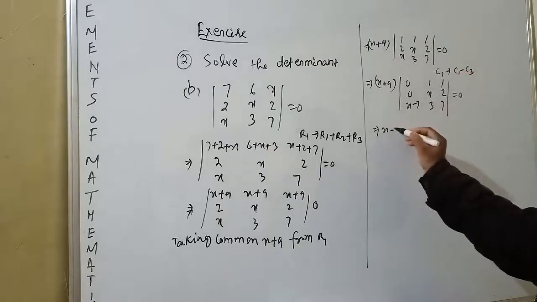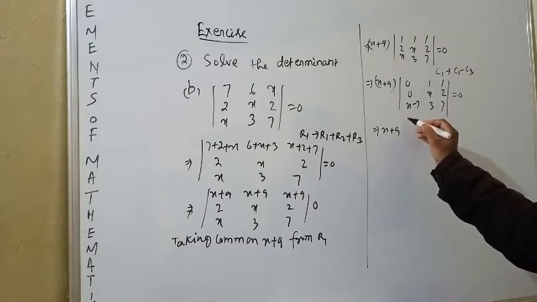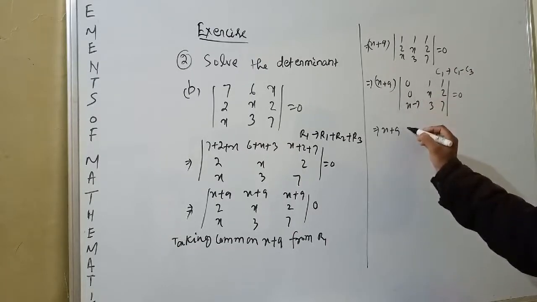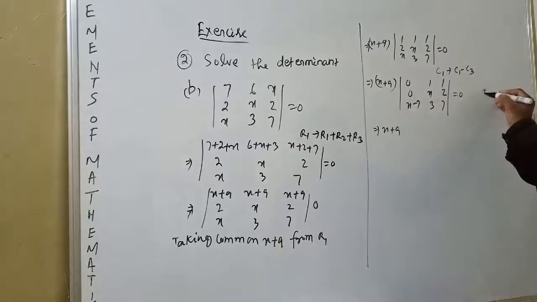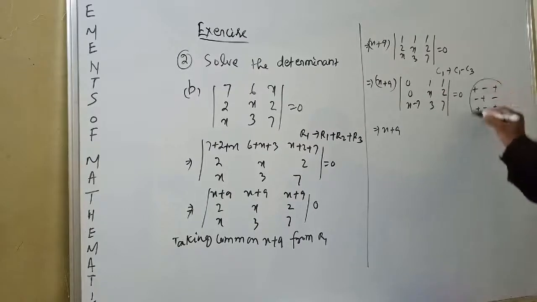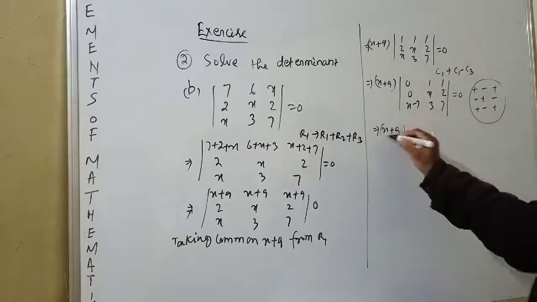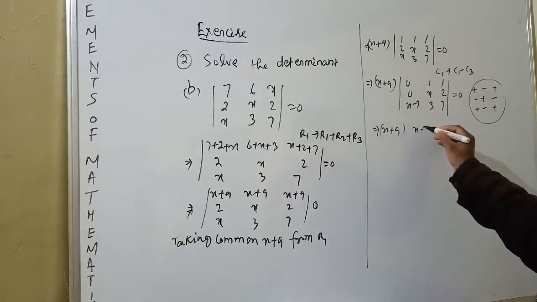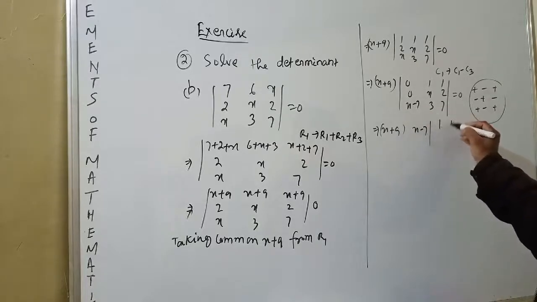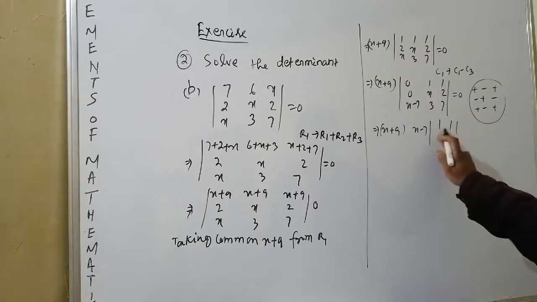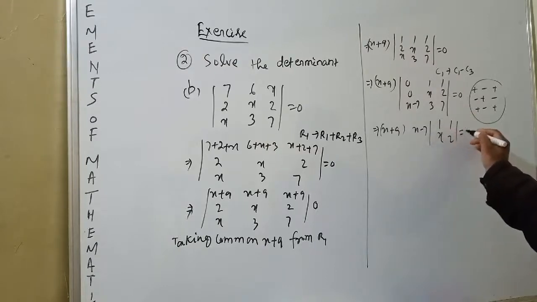That is x plus 9. Okay, you see double 0 are given. That means this is the position of signs: plus, minus, plus, minus, plus, minus, plus, minus, plus. Okay, this is the sign convention. So here x minus 7, and 1, 1, x, 2, 1, 1, x, 2.